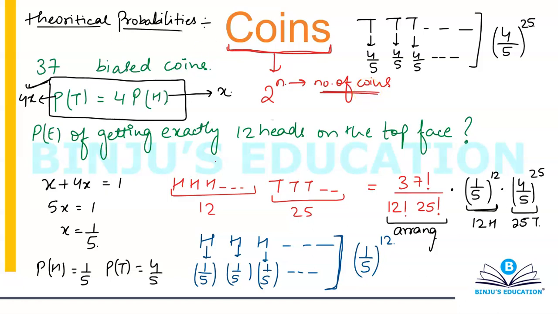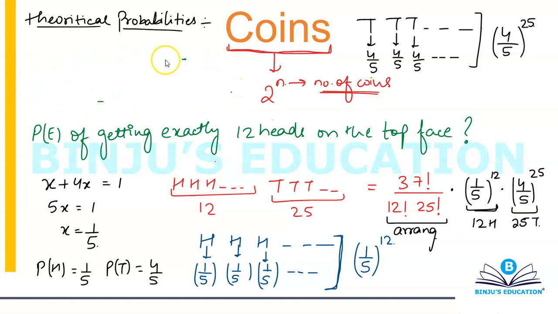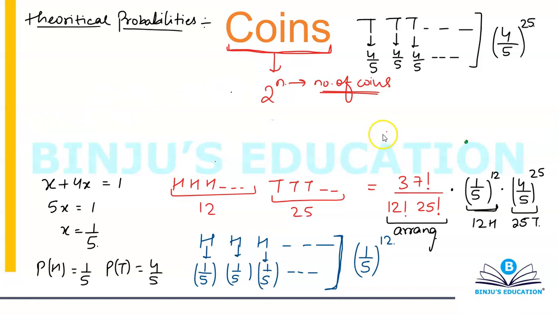So let me first remove some things from the board. Why is it 2 to the power n? Let's understand. So whatever n number of coins I'm gonna have, so first coin, second coin, third coin, fourth coin, fifth coin, up to like n number of coins. Let's look at every coin individually.